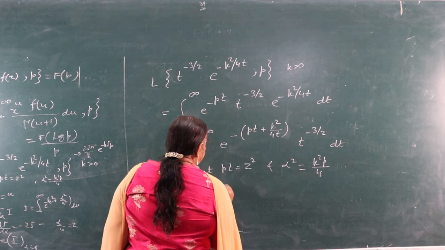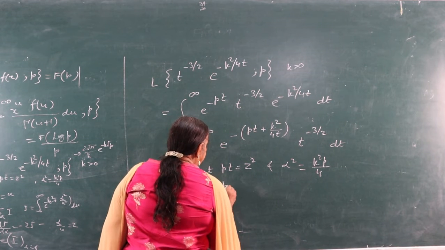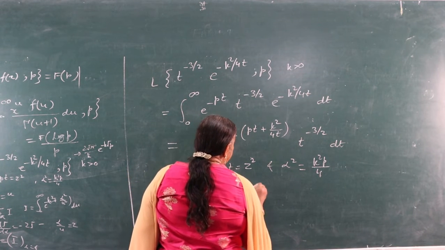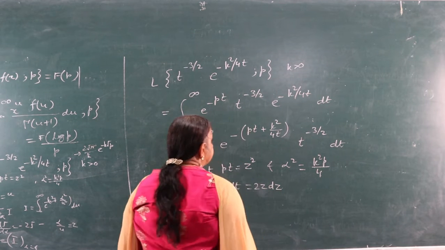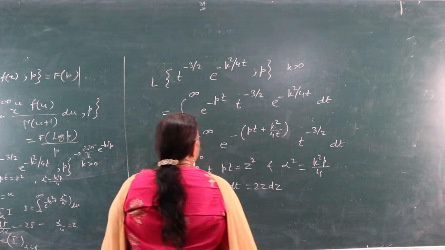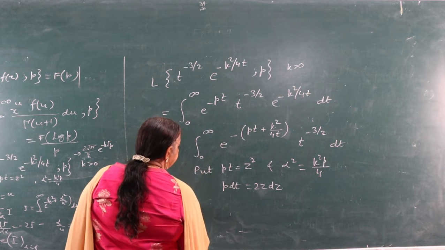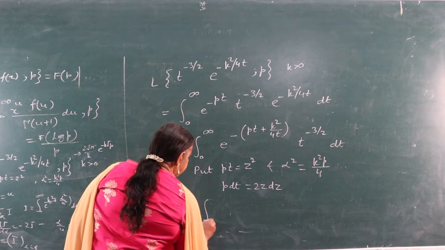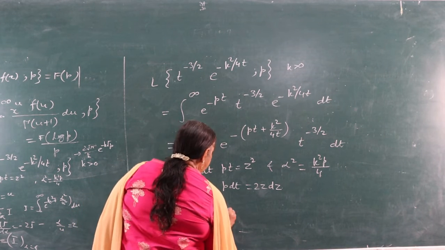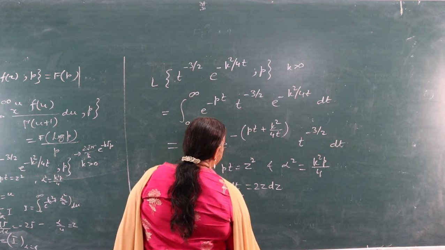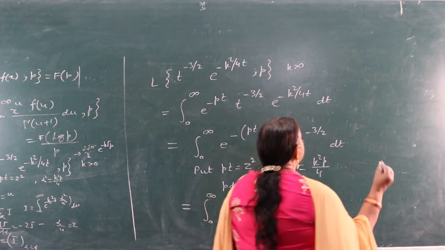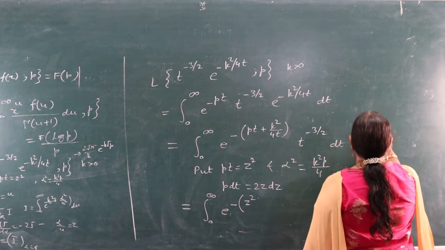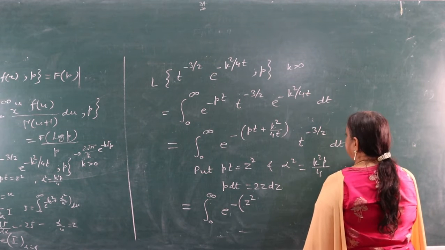Then p dt is equal to 2z dz. Limits will be the same, so this will be equal to integral 0 to infinity e raised to power minus pt means z square and k square by 4t.